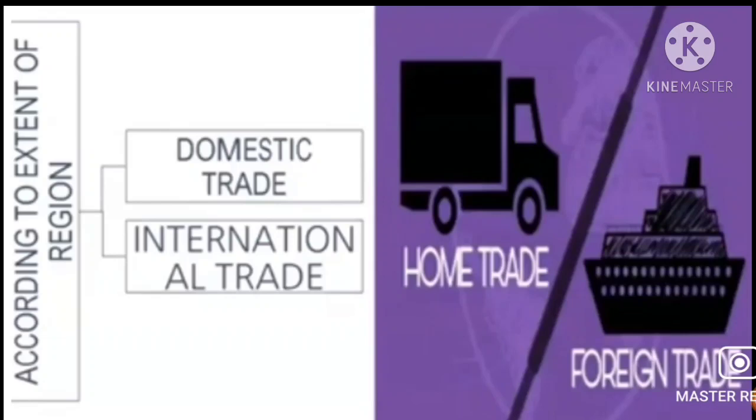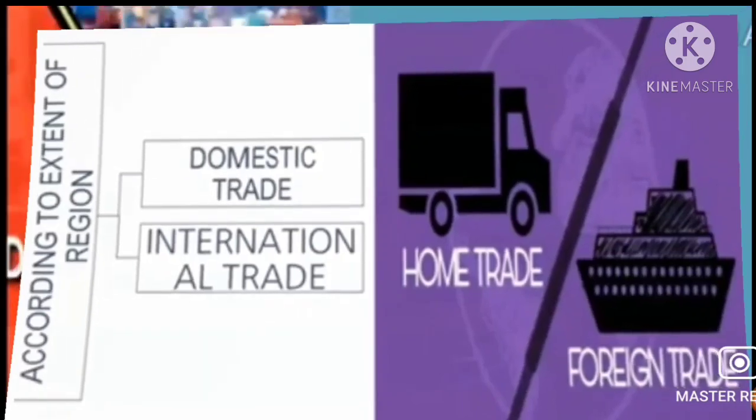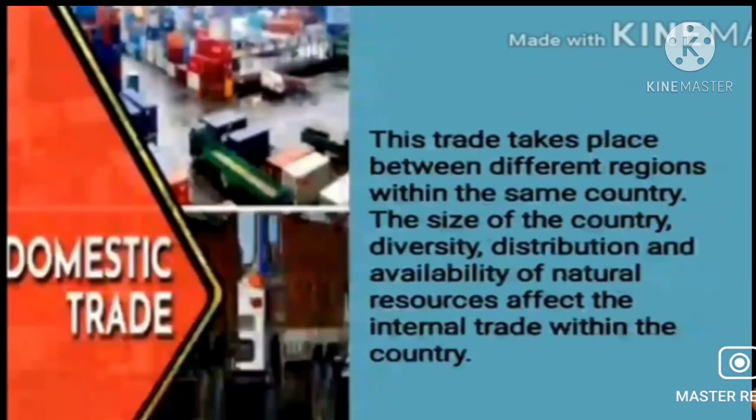Now we can also divide trade on the basis of the extent, the extent of the trade region. On the basis of that, it is divided into domestic, also called internal trade, and the second division is international, also called external trade. Okay, now let us go to each. The buying and selling of goods happens at various levels. Trade can be divided into local, regional, national and international trade.